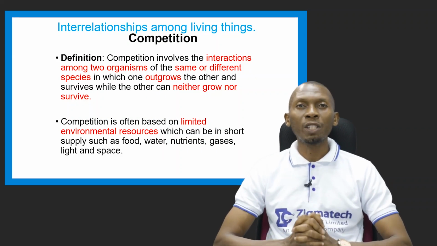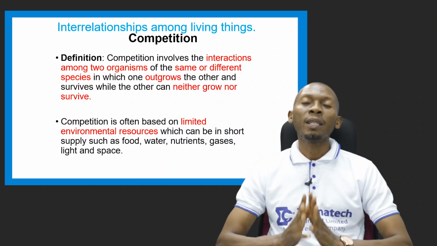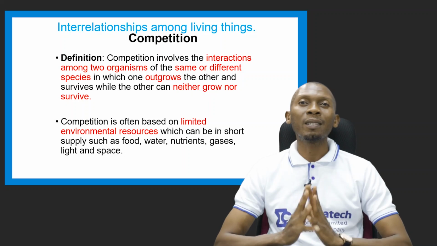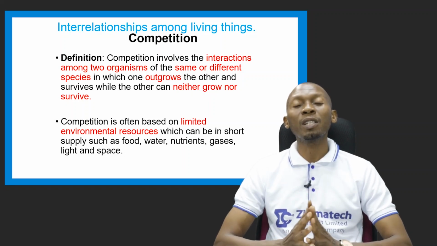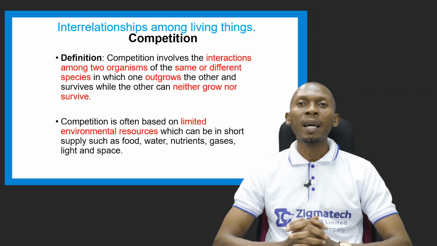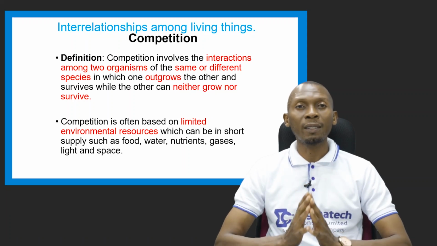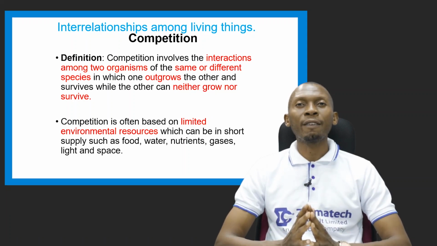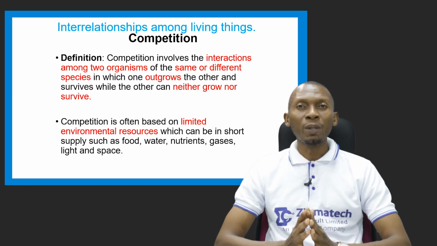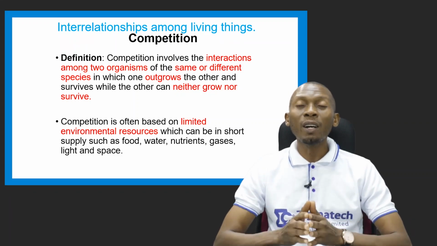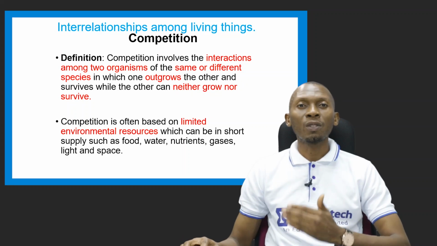The first we have is competition. Now, what is competition? This involves the interactions among two organisms of the same or different species in which one outgrows the other and survives, while the other organism neither grows nor survives. So in this situation, two organisms are involved. They could be of the same species or of different species, but the key point here is that one outgrows the other and survives, while the other organism neither grows nor survives.